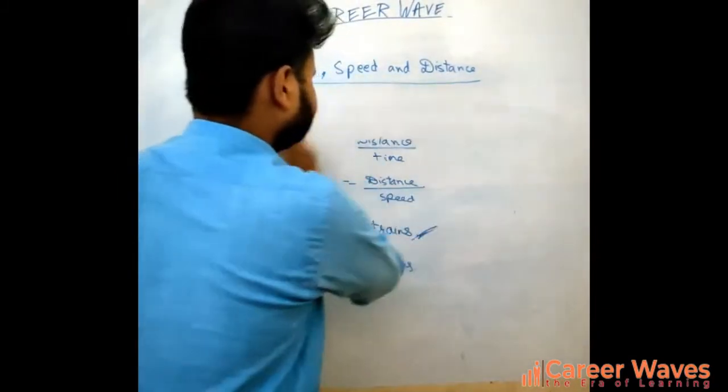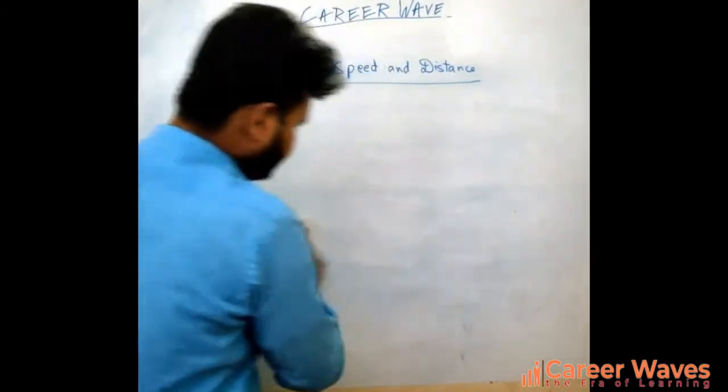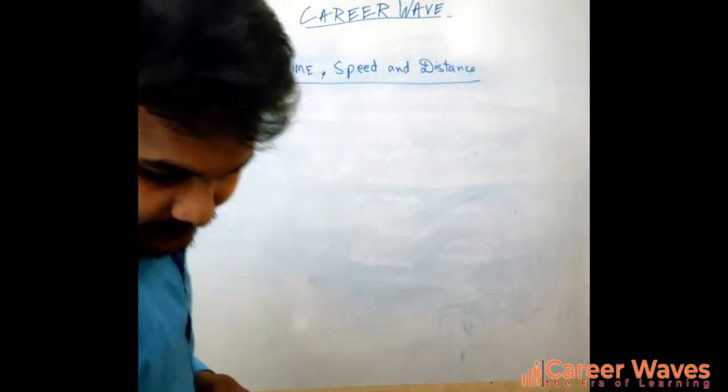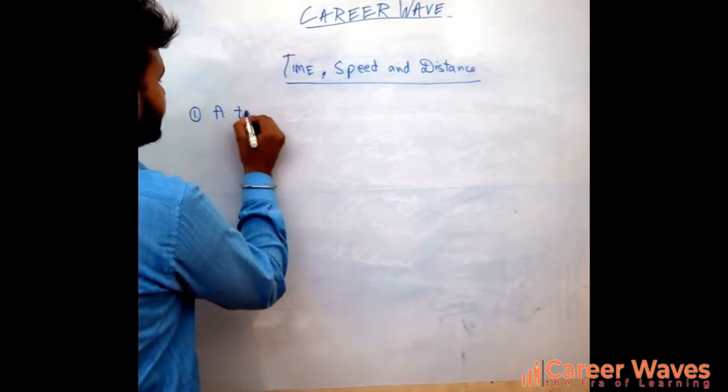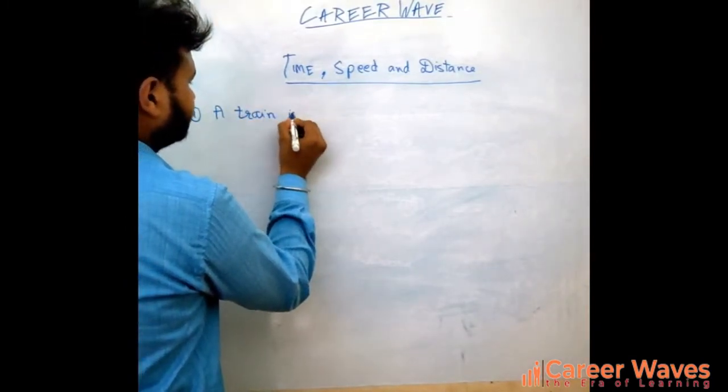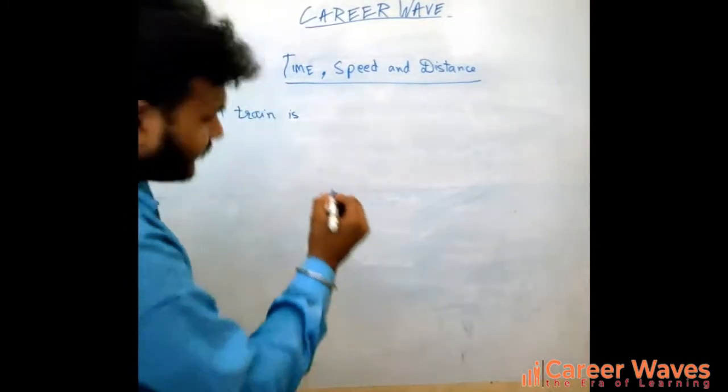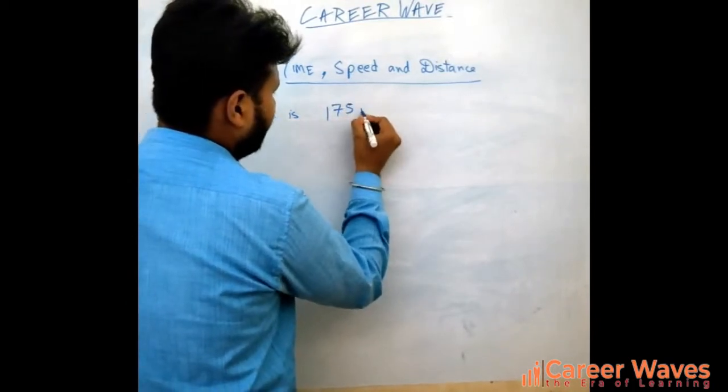Let's move to our first question. A train is 175 meter long.